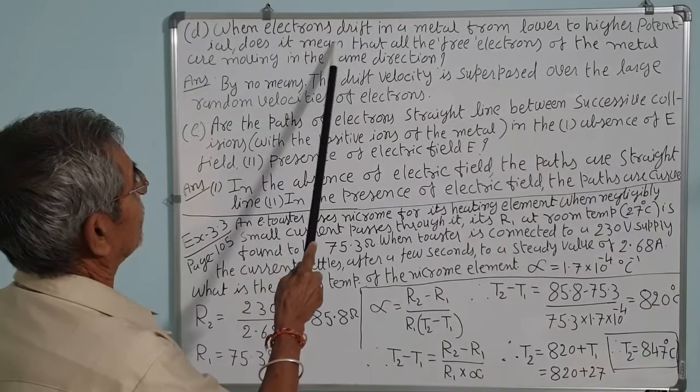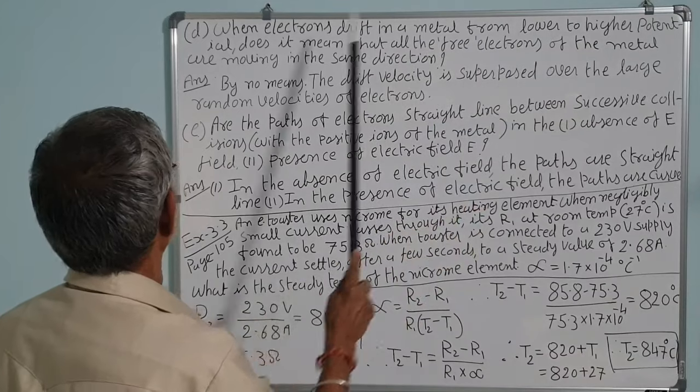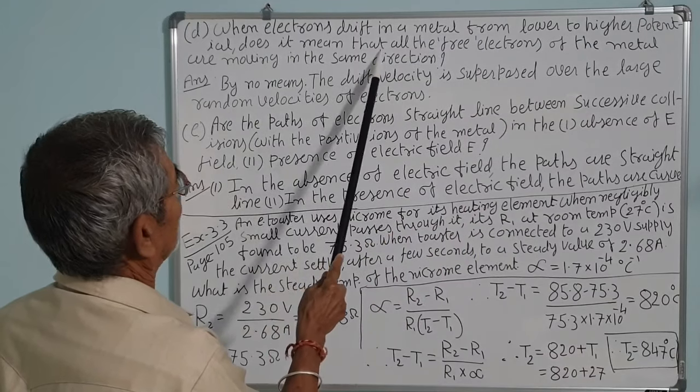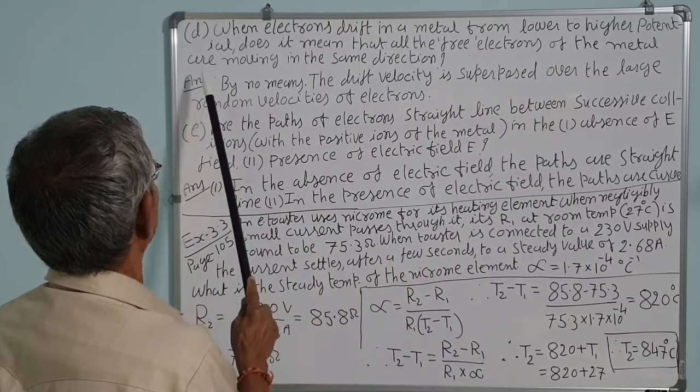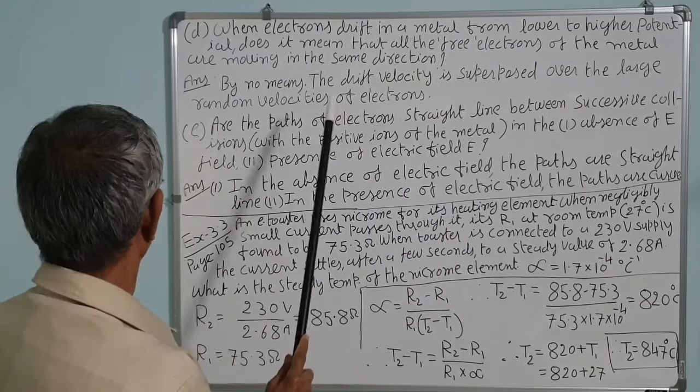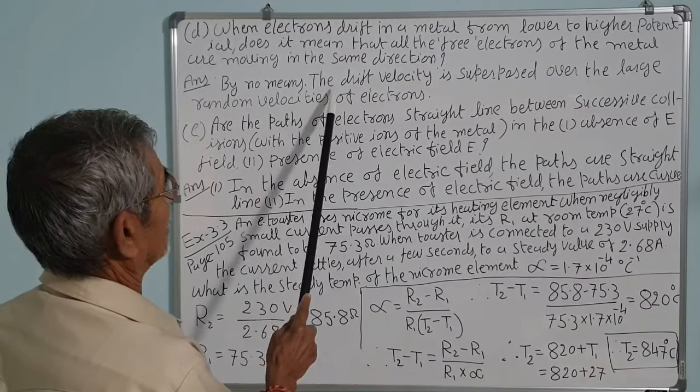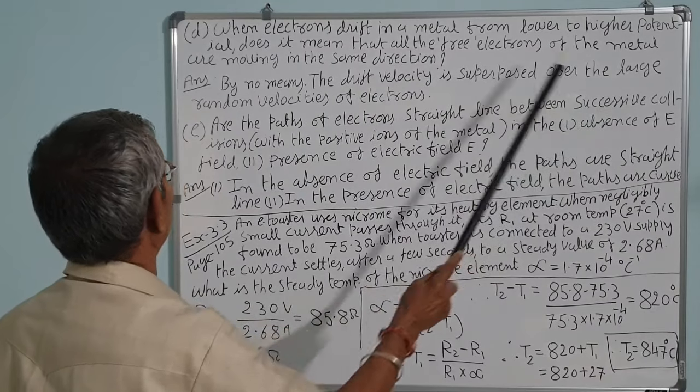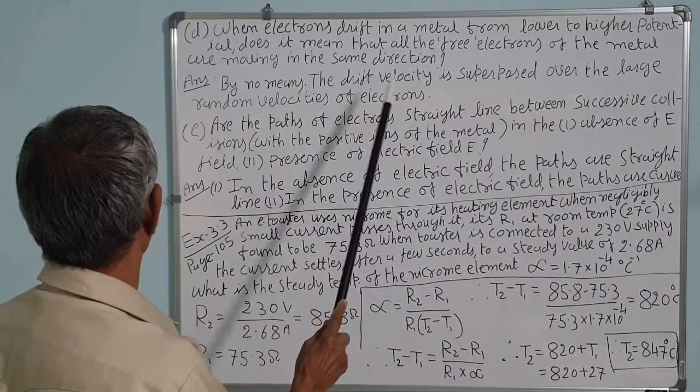When electrons drift in a metal from lower to higher potentials, does it mean that all the free electrons of the metal are moving in the same direction? Answer is by no means. The drift velocity is superposed over the large random velocities of electrons.